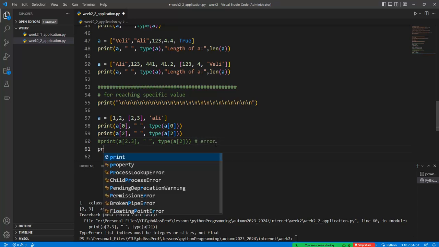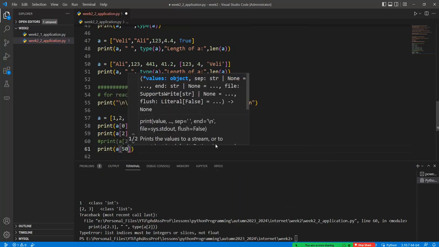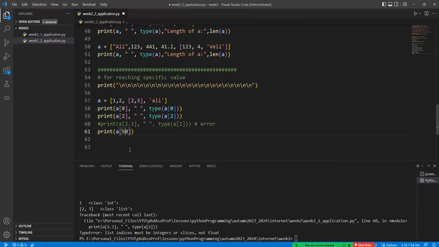Or what happens if I use 50 in here? In the list a we have 4 elements, but if I have the value 50 in here, like this one, the program gives an index error, because list index out of range is written in the terminal, because we don't have an element like this stored in the a list variable.